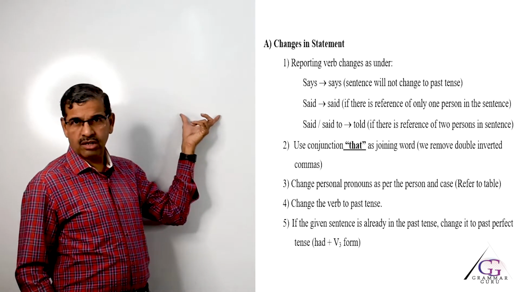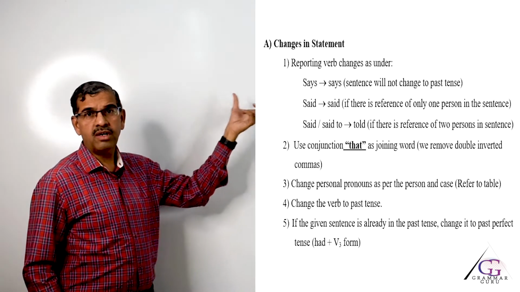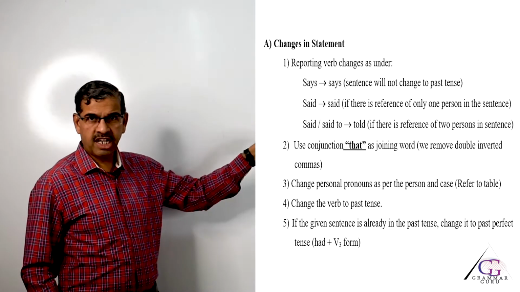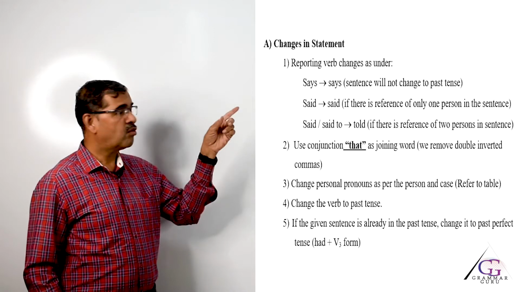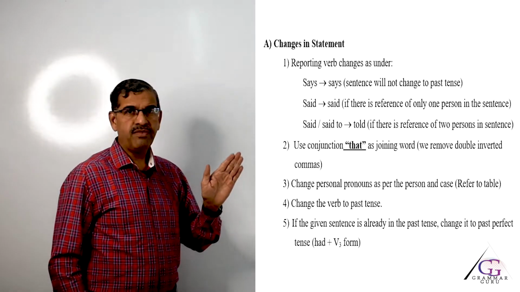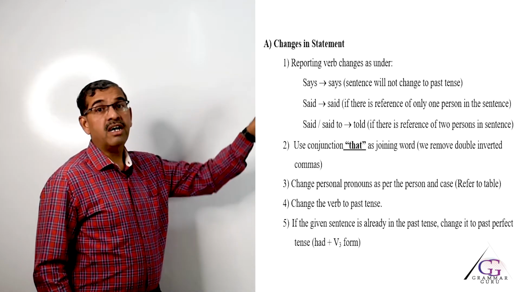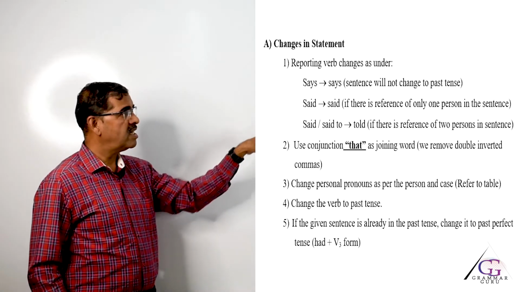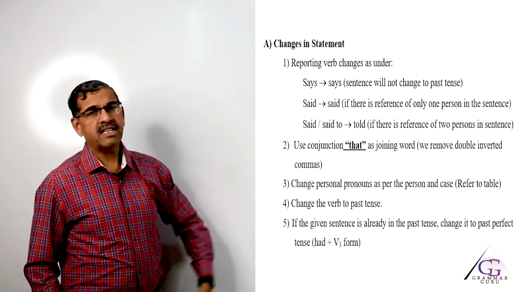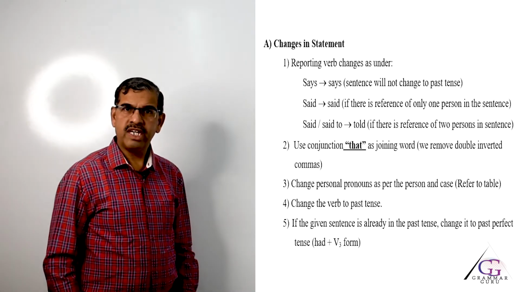So, the answer should look like this. Mother told Rahul that she, then am will change to past tense was, then going to will remain without change. So, she was going to check. Your is related to Rahul, so your will change to his. And the last one, today, will change to that day.